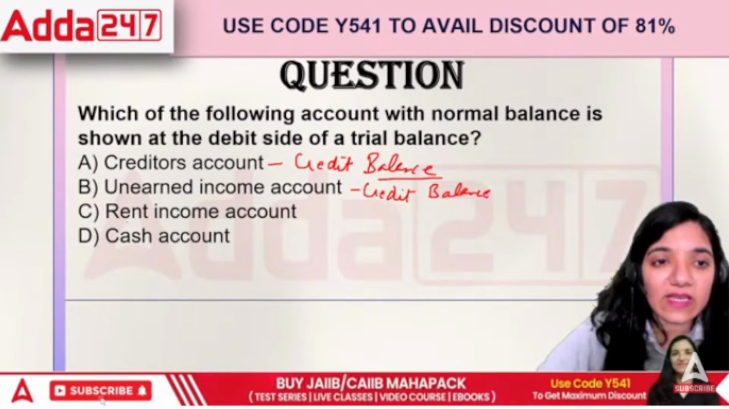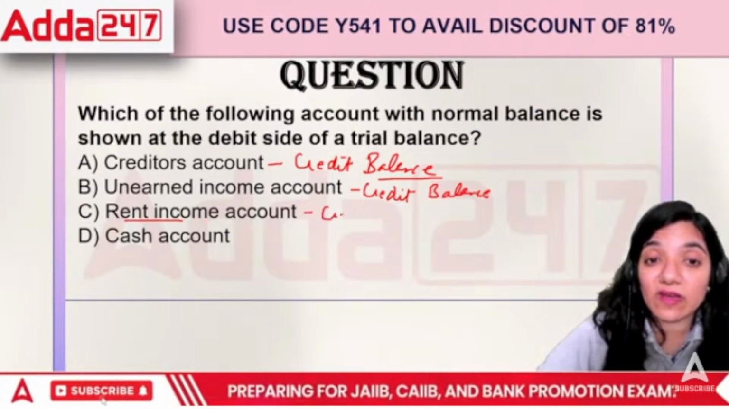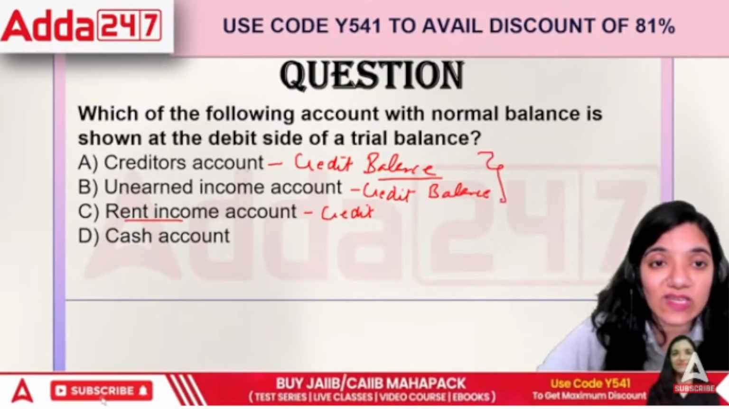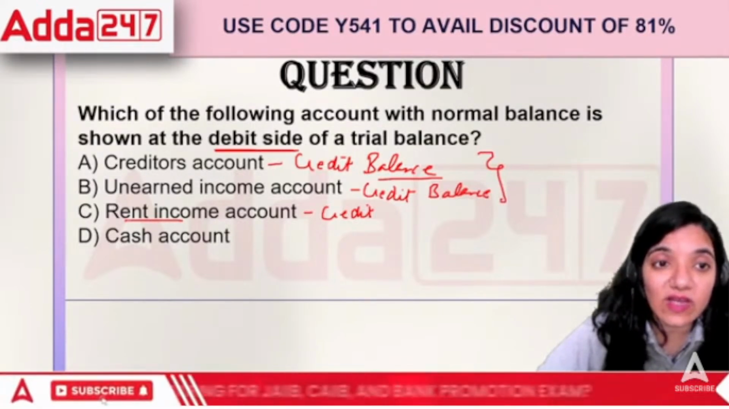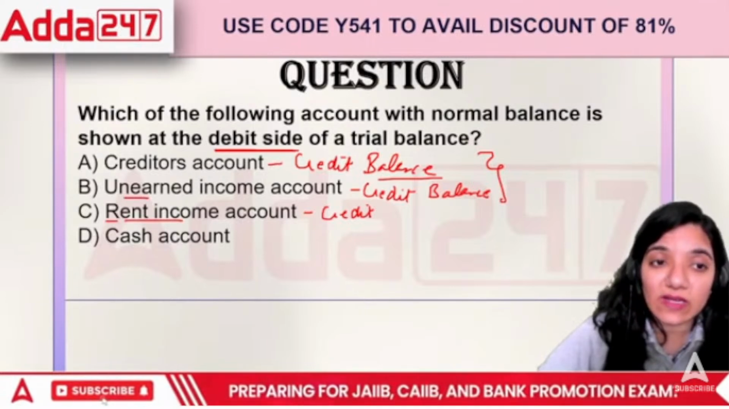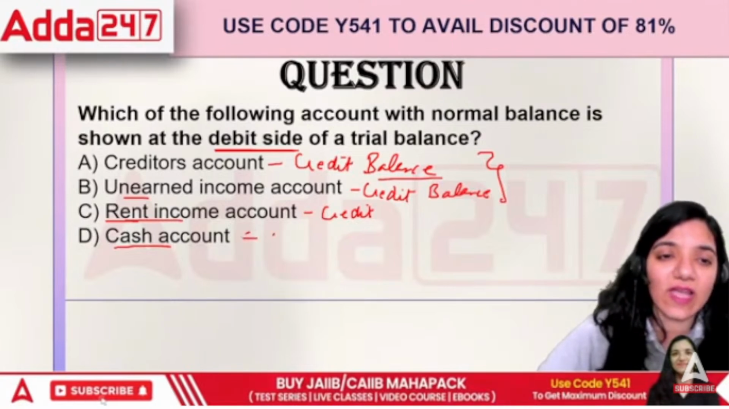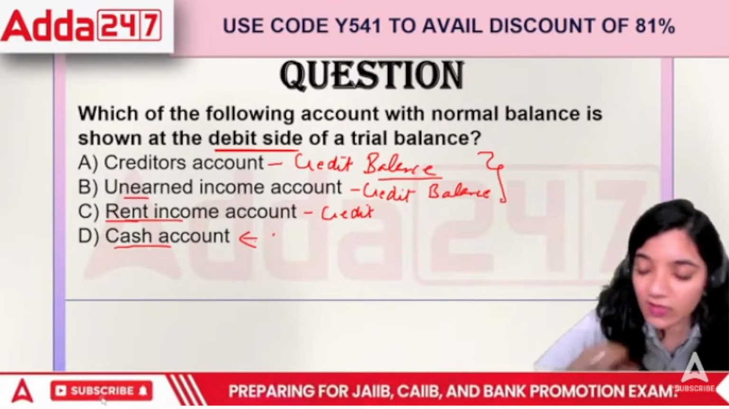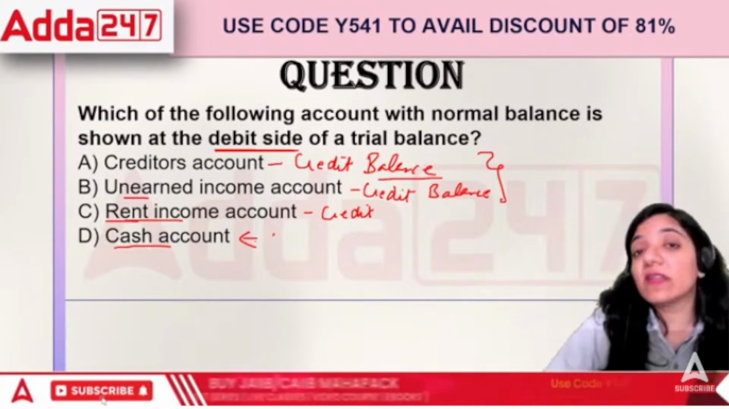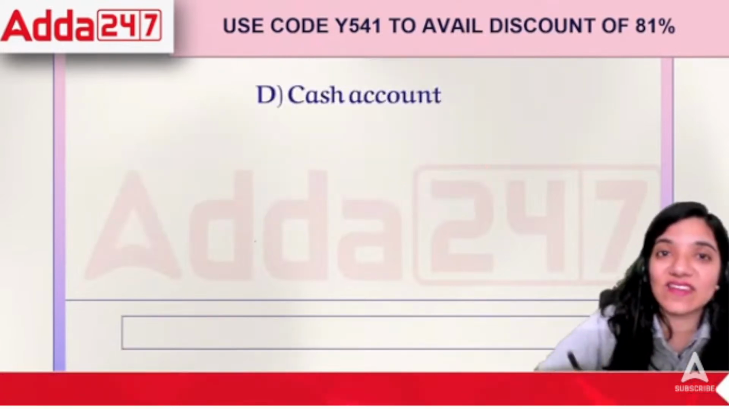Then we have the rent income account. Rent income is basically my income, and incomes always have a credit balance. So basically these three are credit, and the question is asking which will be shown on the debit side. The correct answer is cash. Cash can never be negative. I can never say I have minus 20 rupees in my pocket. Either I'll have 0 or I'll have 100. There would never be a point where it would be negative. So the correct answer is the cash account.